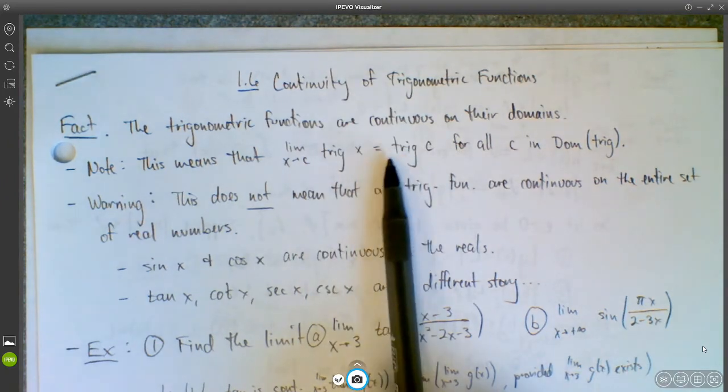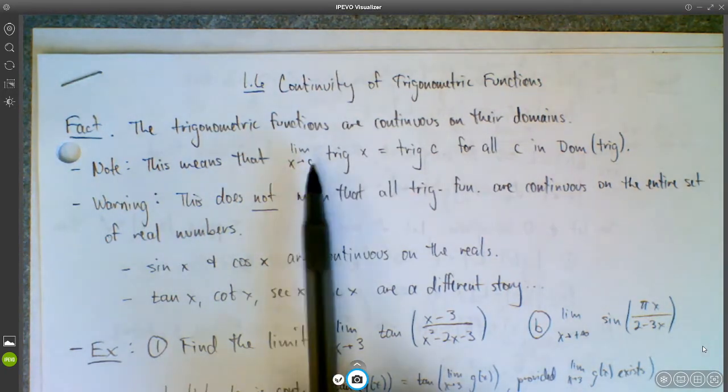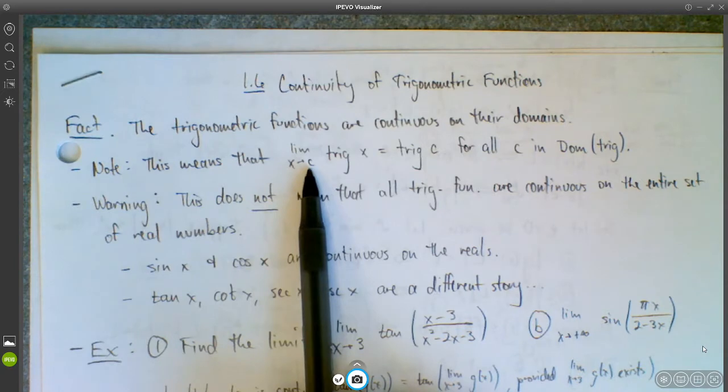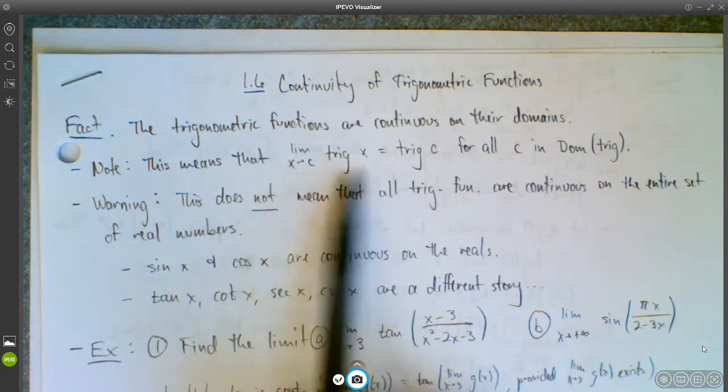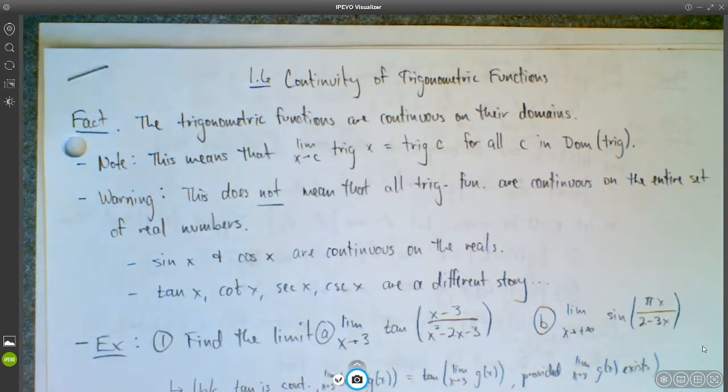From the left you approach positive infinity, and from the right you approach negative infinity. But anyway, as long as c is in the domain of the trig function, then this limit exists, and it's just equal to that trig function value. So let me give you a couple examples of this.